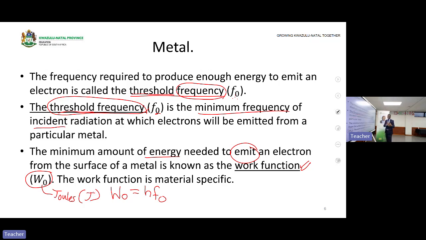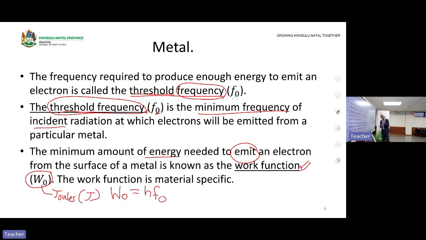If you want to get the energy that the metal requires, that is the work function. If you want to get the energy that will be transferred to an electron, or the energy of light, the energy created by the photon, you use the frequency of light. This one is the frequency of a metal. It's the frequency required by the metal to eject the electron from a metal surface. That is a work function.